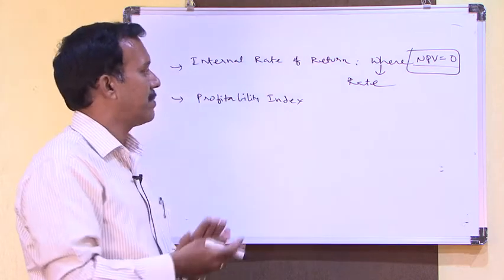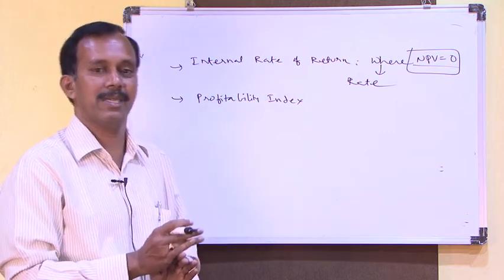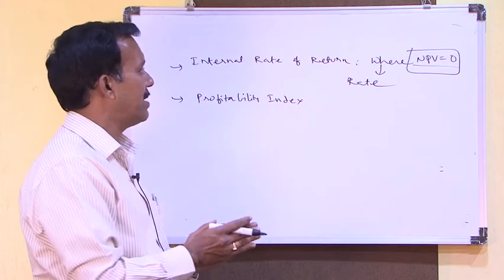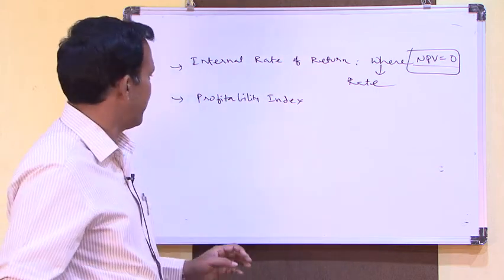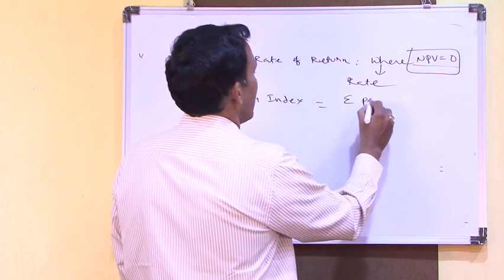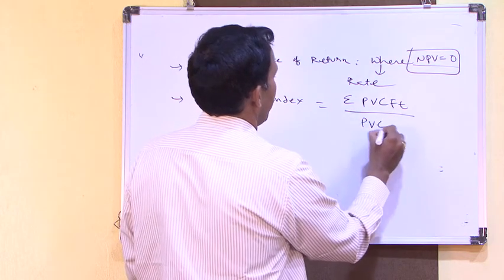So it takes 2-3 stages. First stage at 10%, second stage 15%, third stage 20%, like that you can calculate, then you can find where NPV equals 0.